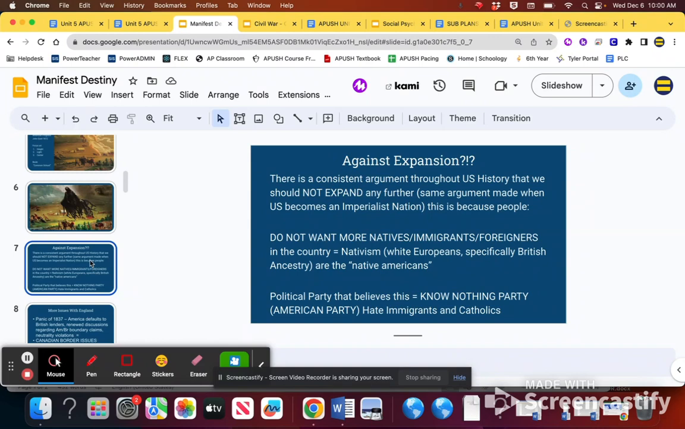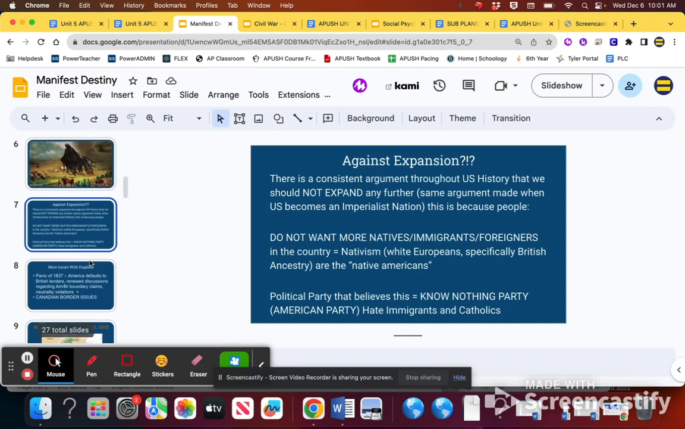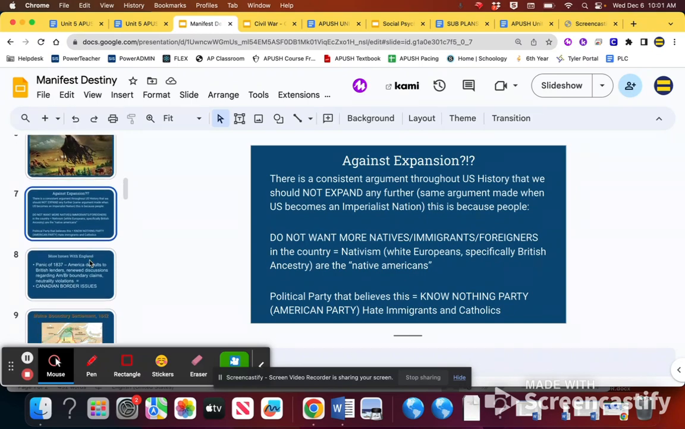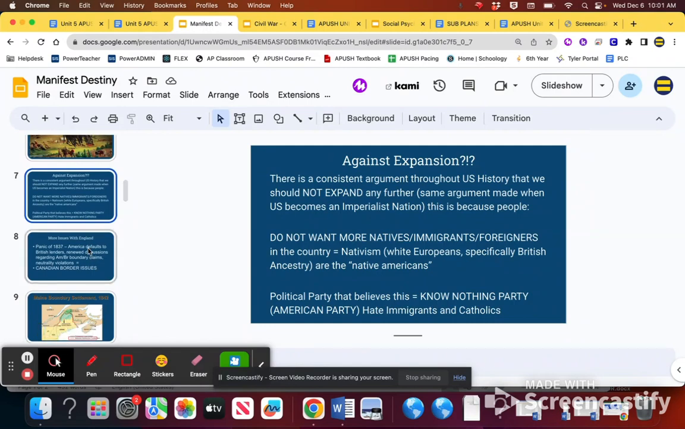It's more people to educate. It's more people to take care of. It's more people that they have to use what's known as the white man's burden on, or this idea that these British white Americans need to take care of these immigrant populations and educate them and give them jobs and all that stuff. So that is what the nativists believe. And if you know nothing about the Know Nothing Party, they don't like immigrants, specifically Irish Catholics.